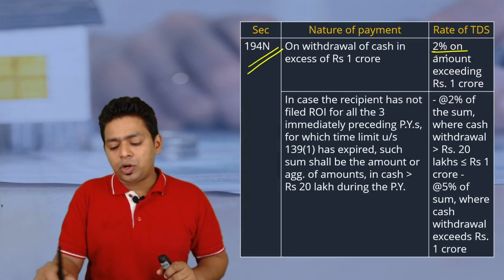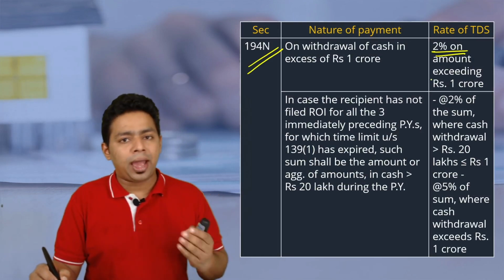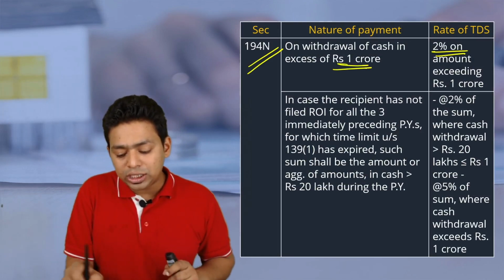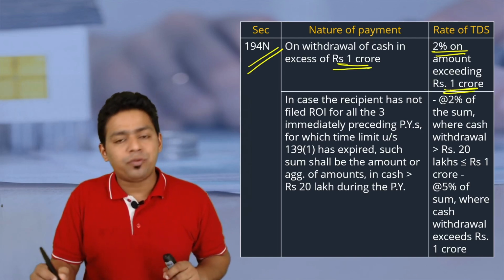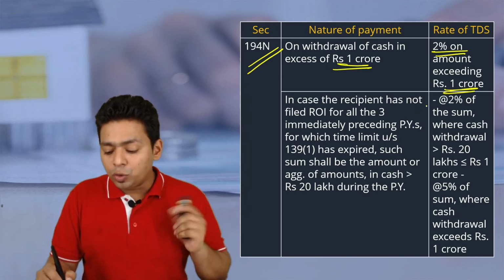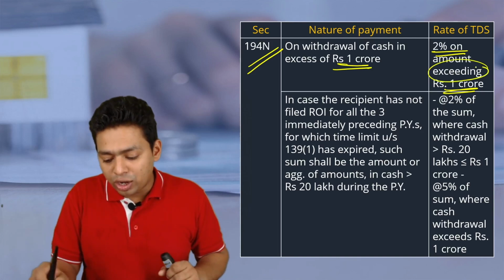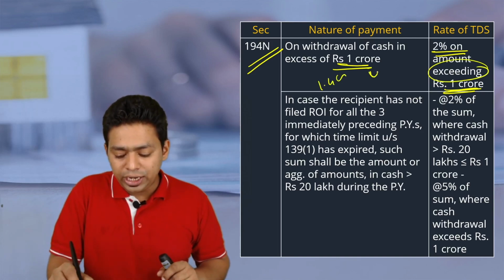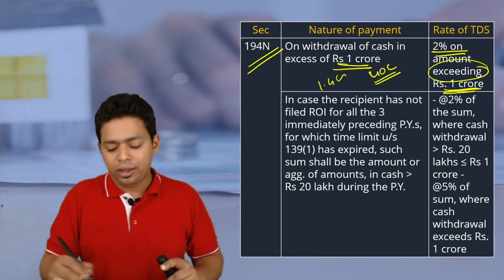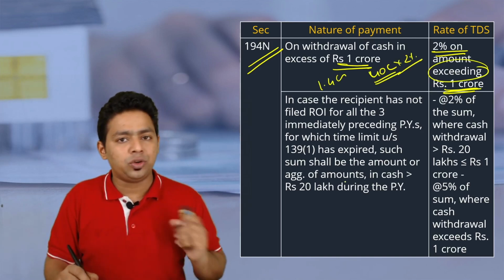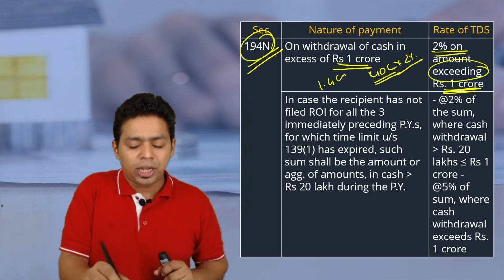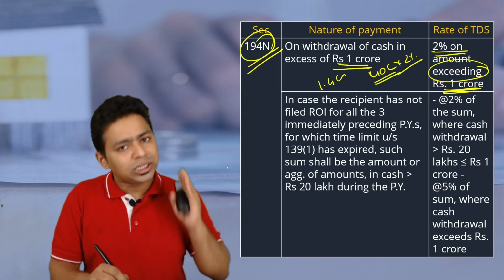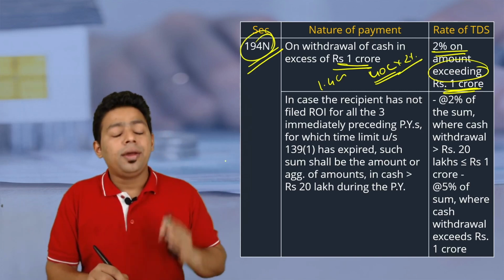194N, any money withdrawn from Indian bank account in excess of 1 crore is liable for TDS at the rate of 2% on the amount in excess of 1 crore. So if you withdraw 1.4 crore, TDS will be applicable only on 40 lakh. 40 lakh multiplied by 2%, that is your TDS. This is not an income. 194N is a new section, my dear friend. Please study this section in detail.